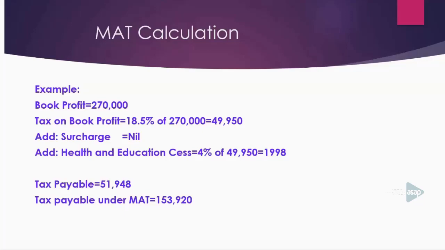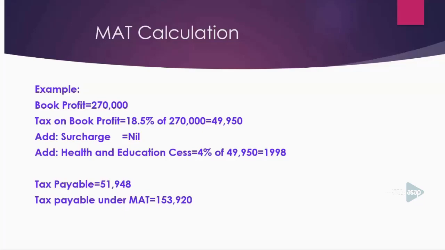That means the tax payable under MAT is 51,948. Here on the computer screen, as PPT, tax payable under MAT is shown as 1,53,920. That is incorrect. So please understand the correct amount is 51,948.